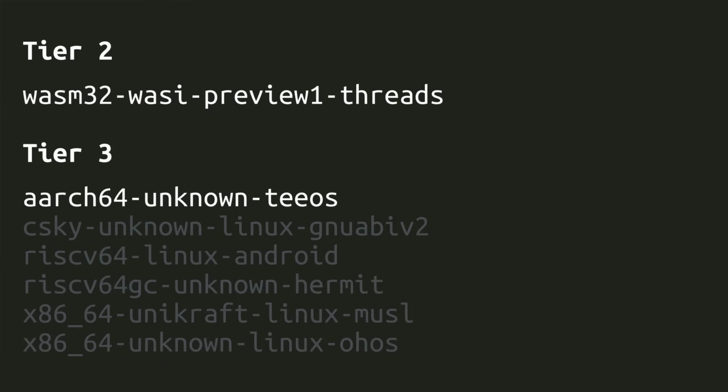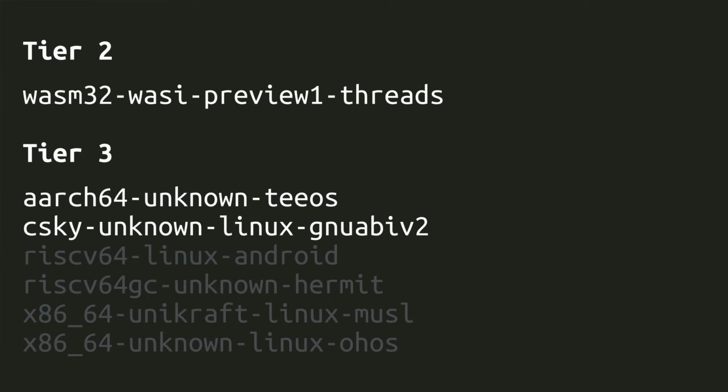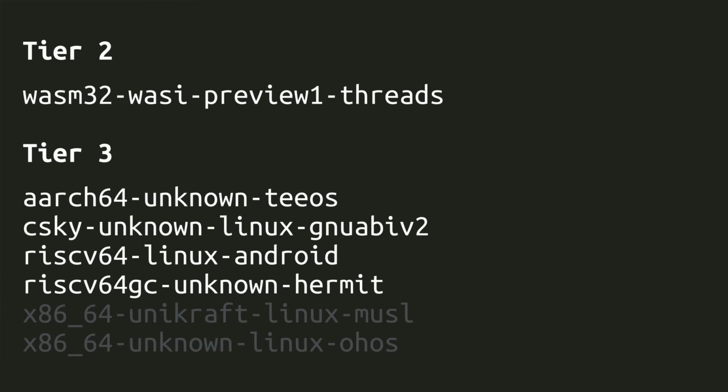I love it. Next, first up in our Tier 3 targets, we've got the TOS target on ARM64 processors. The only information I could find about this OS was the statement, "TOS will open source in soon," by a person with a Huawei email address whose name was listed as this. Is this Mandarin? I don't know. So I guess it's a new OS from Huawei that's still in stealth mode. Then we've got a new C-Sky Linux target for the Chinese C-Sky CPU, followed by a new Android target on 64-bit RISC-V processors and another 64-bit RISC-V target, but this time for the Hermit Unikernel project from a university in Berlin, Germany.